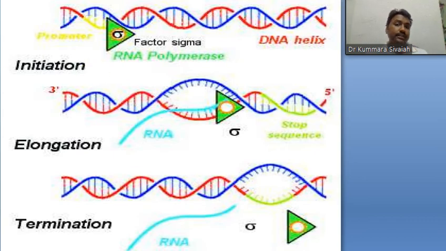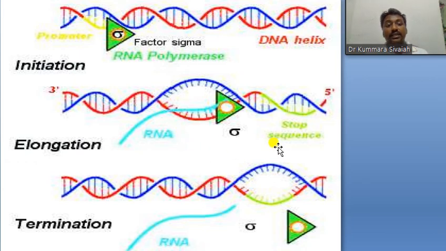So initiation, this is the promoter phase. In that promoter phase the factors are released. After factor release, that is what we discussed, RNA polymerase. This is RNA polymerase. When it is like that, it will divide. After dividing, elongation takes place. First the RNA polymerase breaks the DNA base pairs.